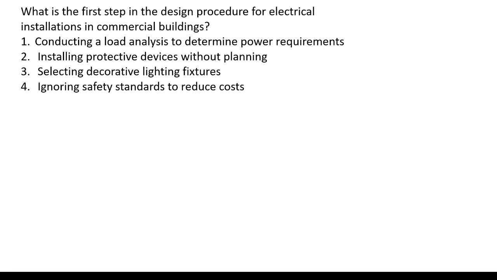What is the first step in the design procedure for electrical installations in commercial buildings? What is the first step? First step, we have to conduct the load analysis. Then only we can get our requirements. What are the power requirements? So conducting load analysis to determine the power requirements. In commercial buildings, we need to check how many fans we require, how many bulbs we require, what are the required geyser capacities, and we have to add all those, and we have to take some higher ratings.